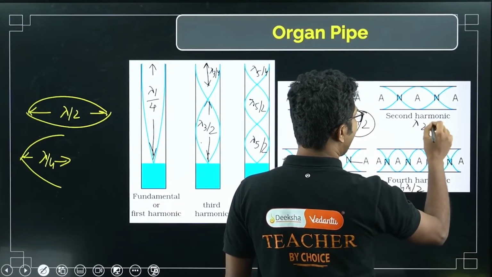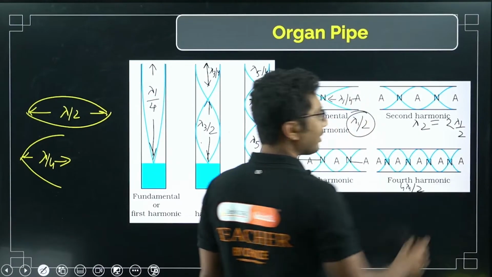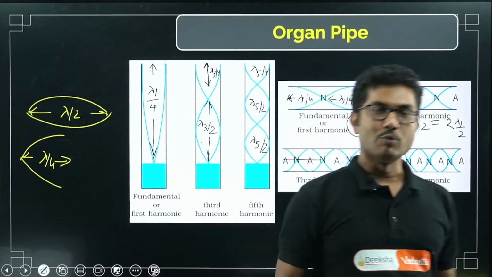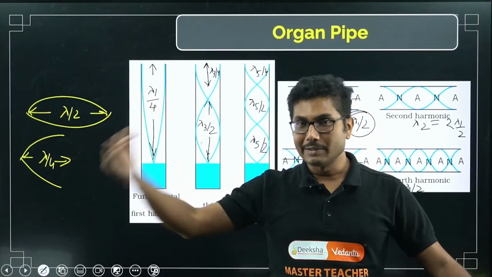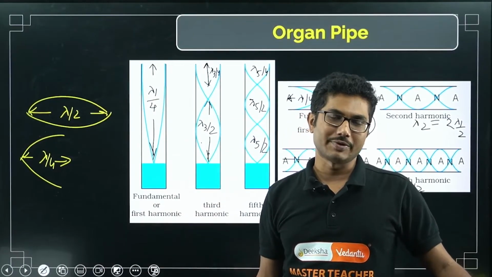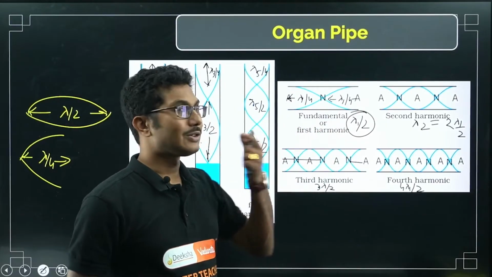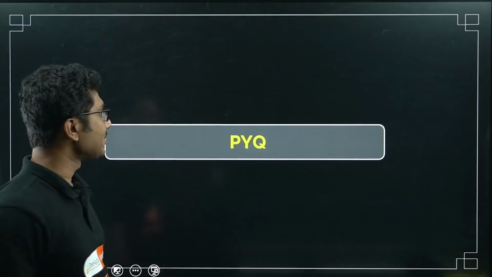So the second one will basically be 2 lambda 1 by 2, twice the initial fundamental frequency. So in higher orders you are getting multiples of the fundamental frequency, the fundamental wavelength. That is why it is called harmonic. You should remember that. Now let's look into the PYQs from this chapter.